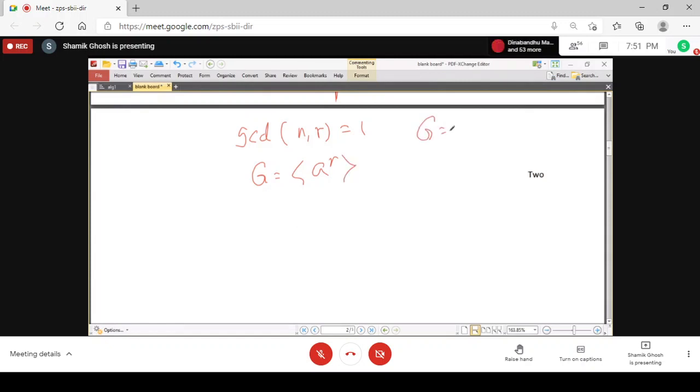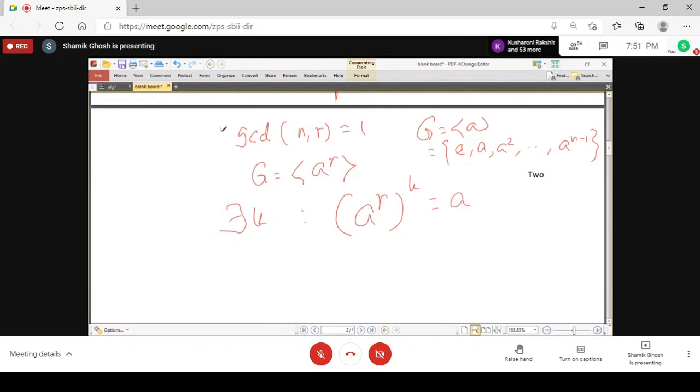G is generated by a here, and G is the finite cyclic group, e, a, up to a to the power n minus 1. Now you have to show that G is also generated by a^r. That is the same thing: you have to show that (a^r) to the power something is equal to a. If you can show that there exists k such that (a^r) to the power k equals a, that is sufficient.